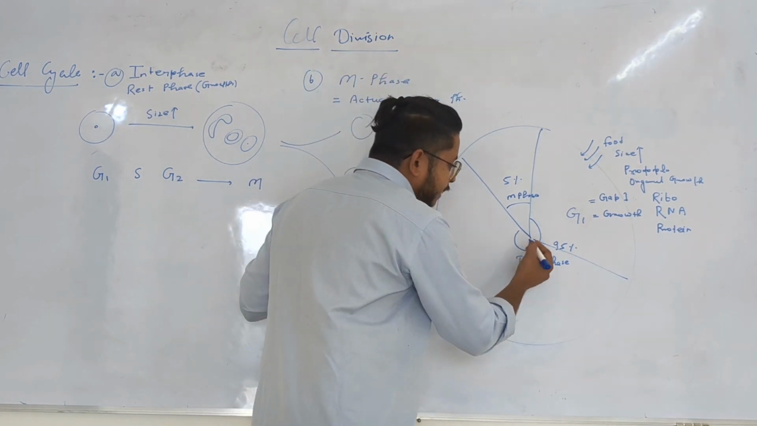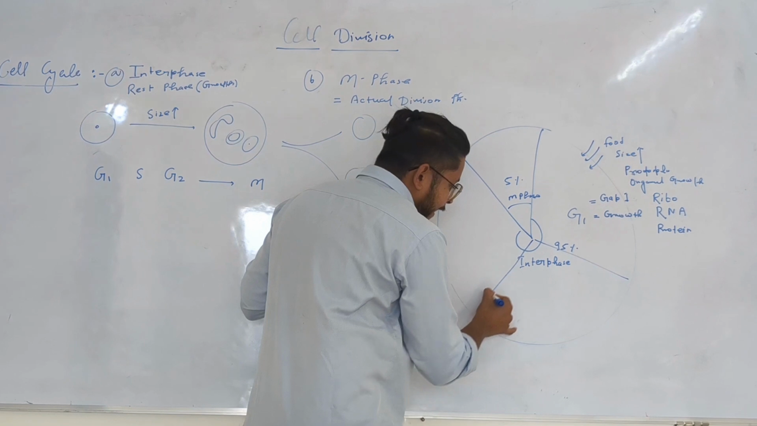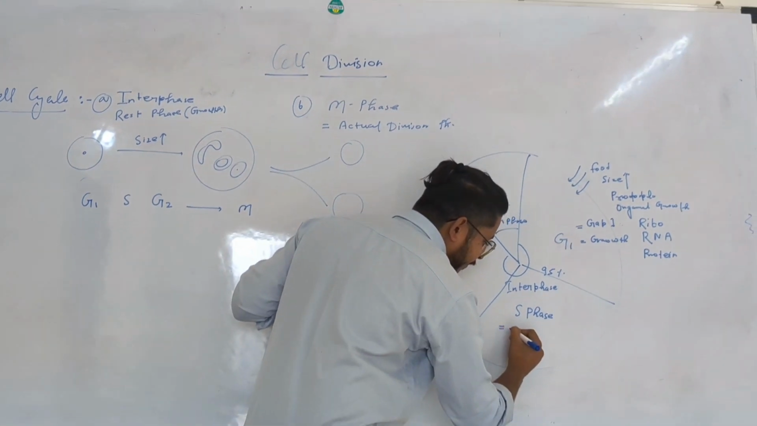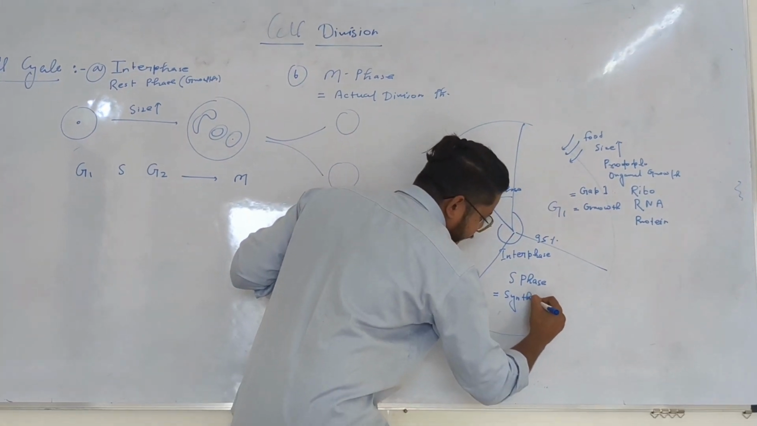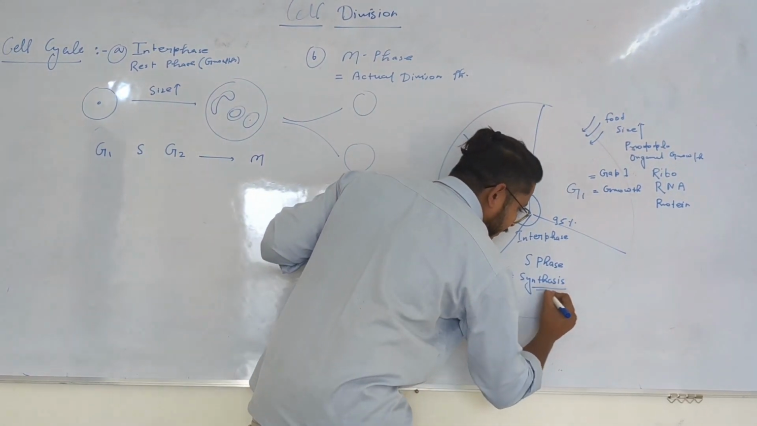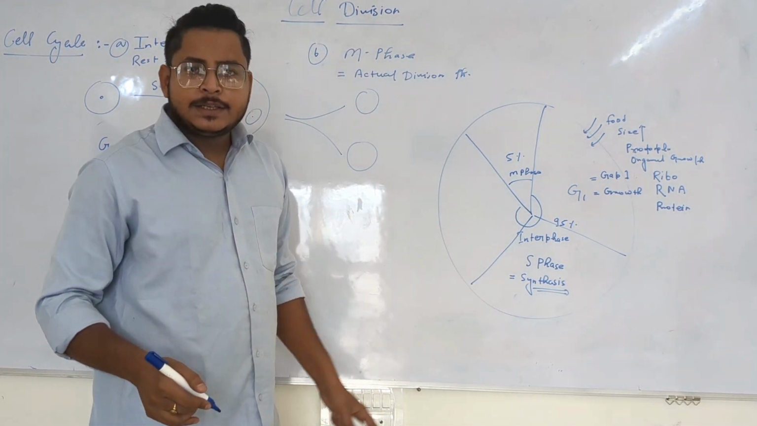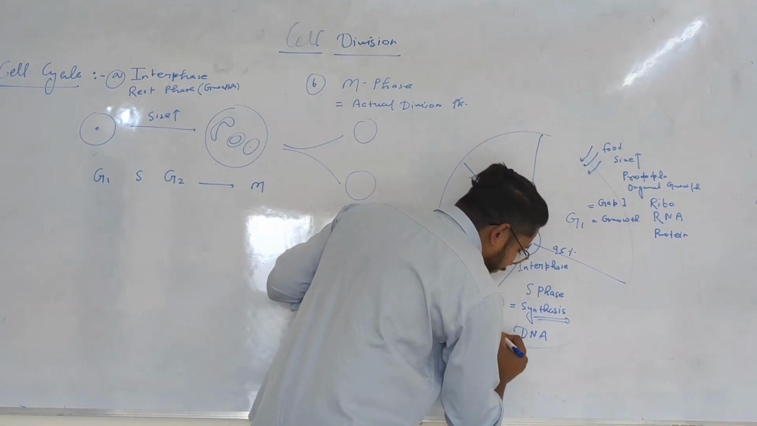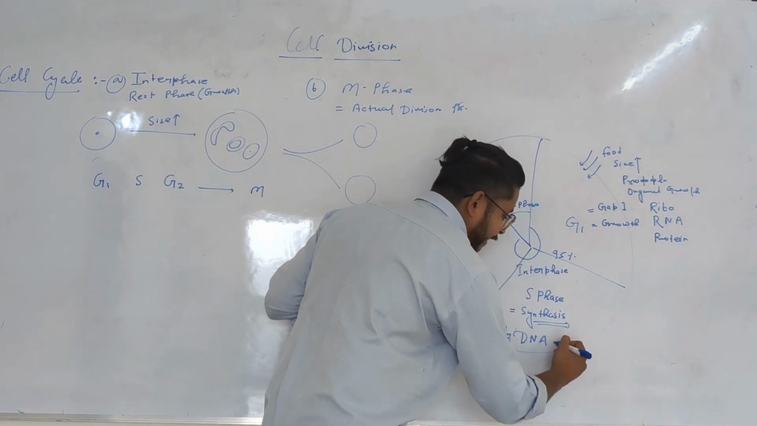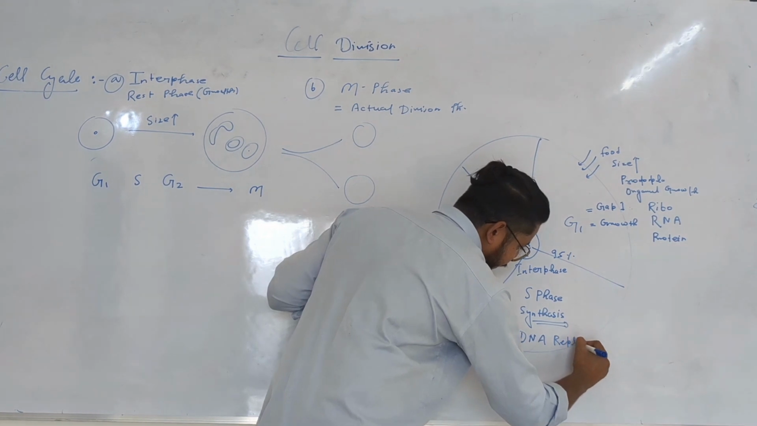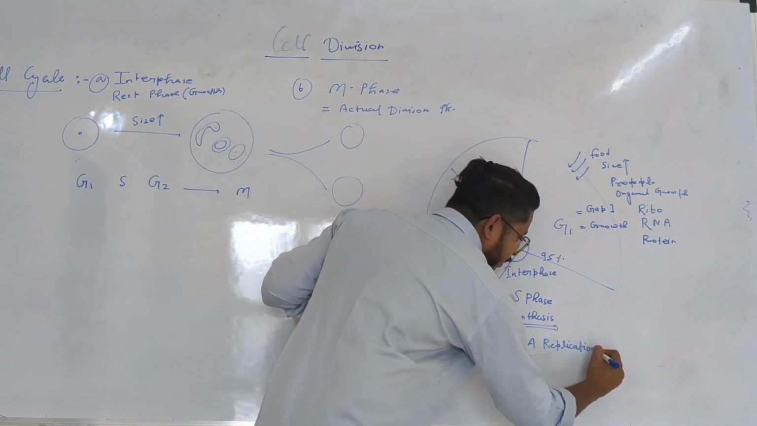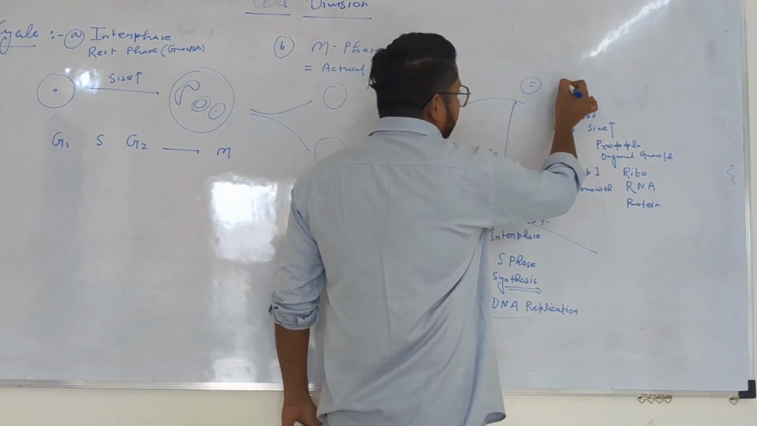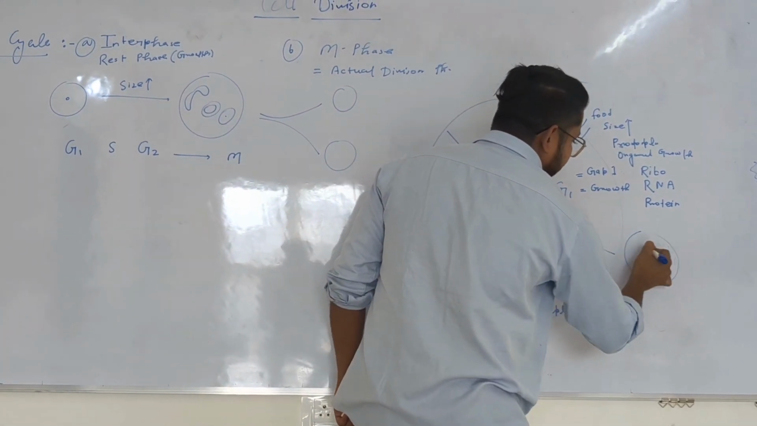So after that, the next phase comes into existence, and that is called the S phase. The full form of S phase is synthesis phase. Here, the synthesis of some cellular material happens, and this cellular material is called DNA. So in this phase, only DNA synthesis happens, which is called DNA replication. A smaller cell is present here, and after that the cell size will increase.